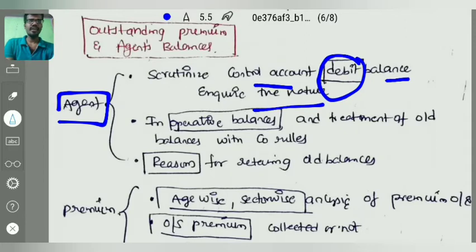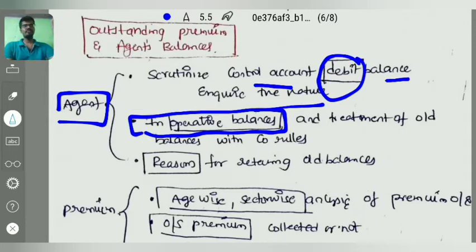And second point, inoperative, you have to read it combined: inoperative and treatment of old balances with the company rules. Any inoperative balances are showing, that is, the agent balance has been shown pending for long and no transaction has been incurred. Or treatment of old balances: any old balances there, and how the company is going to deal with those.